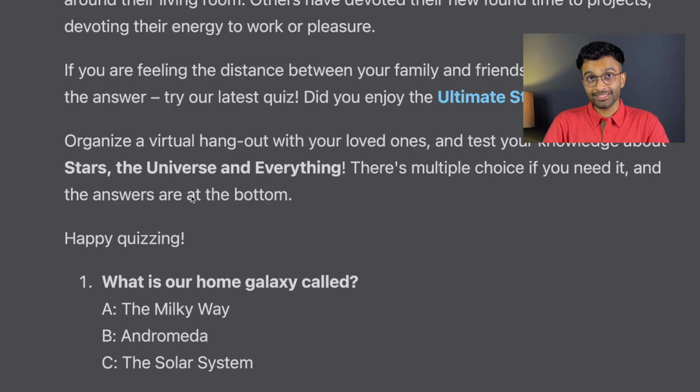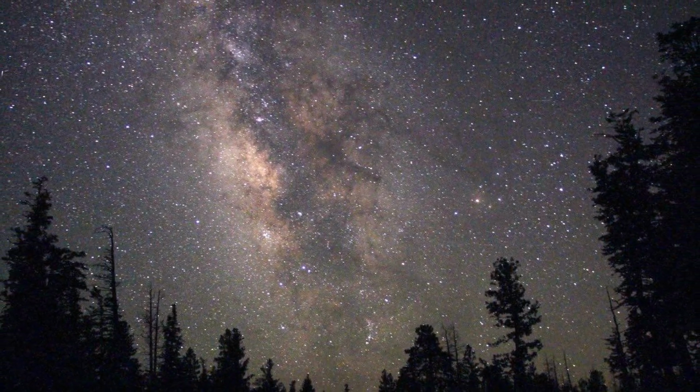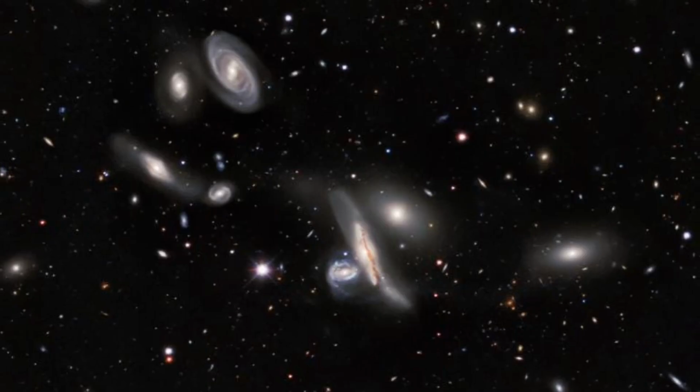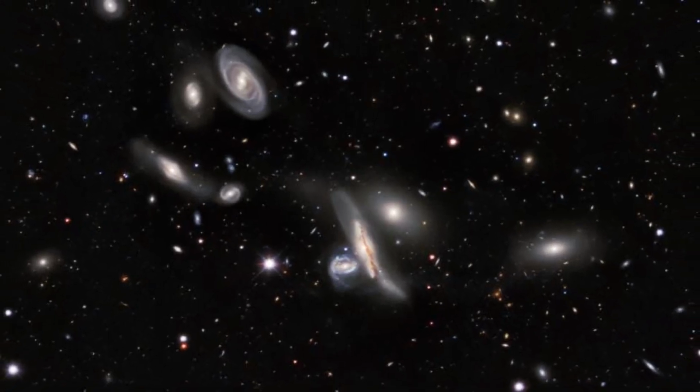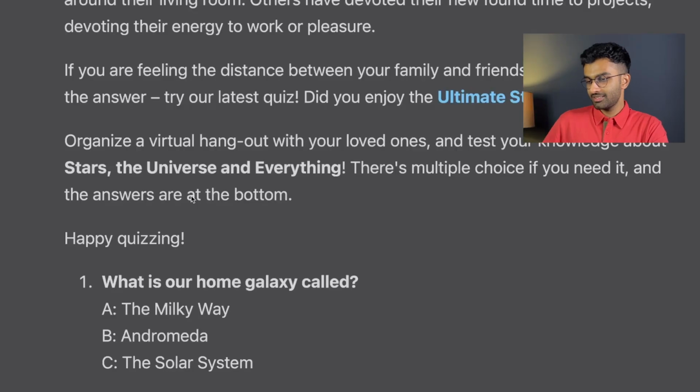So our home galaxy is called the Milky Way, and the reason it's called the Milky Way is because ancient astronomers looked at different patches of the sky and a certain band of the sky looked sort of fuzzy and milky, and they named that band the Milky Way. And later on in the 1900s or so, we realized that there are a lot more galaxies outside our own, so we decided to name our galaxy the Milky Way galaxy, and the outside galaxies some other names like Andromeda. That's option B in our case.